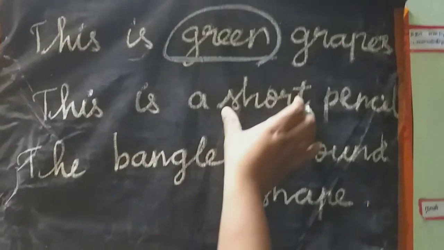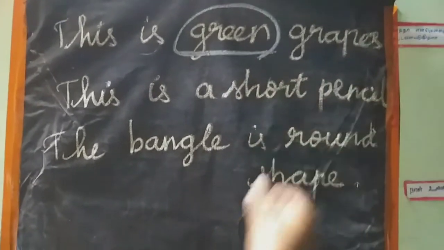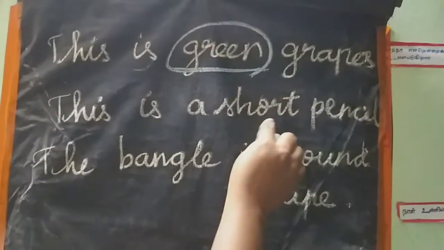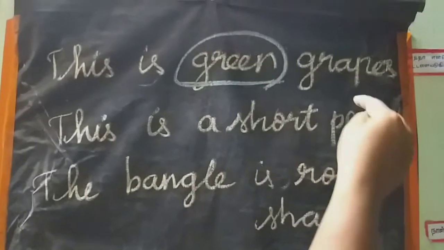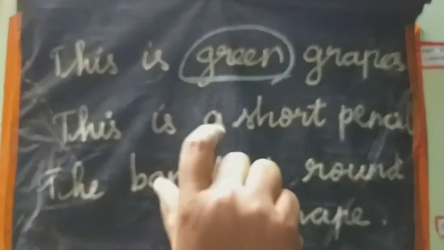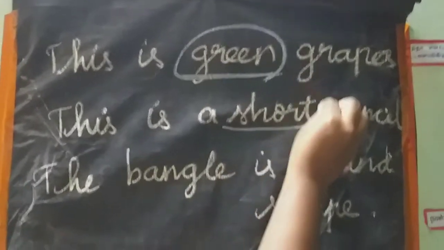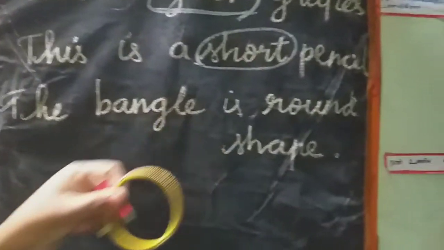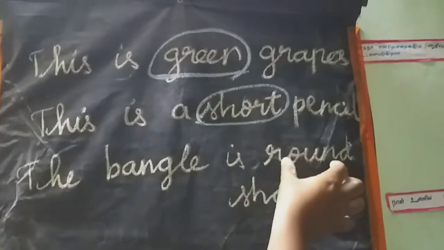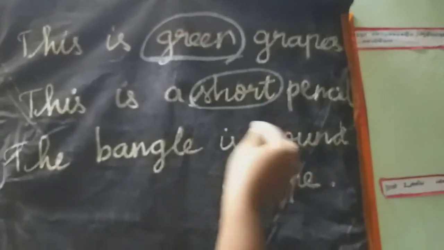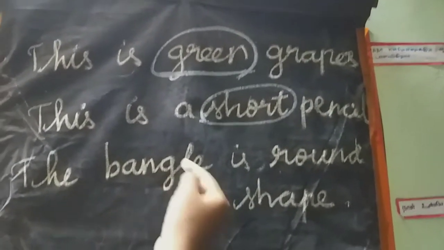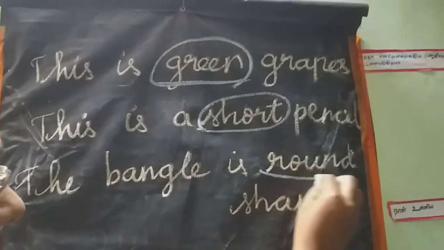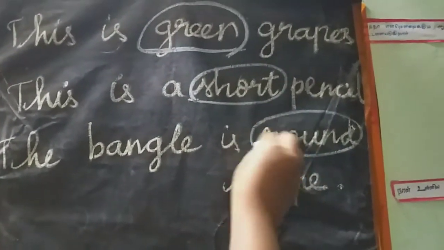The short. இந்த ஷார்ட்ங்கிறது வந்து எதை குறிக்குது? வெறுமனே நம்ம சொல்லாம இந்த ஷார்ட்ங்கிறது எதை இன்சிஸ்ட் பண்ணுது? பென்சில். இந்த பென்சில் வந்து சின்னதா இருக்கு. So short. And this is bangle, but this bangle is round shape. This round, this word describing the nouns. This word is describing the nouns. So this is describing words.